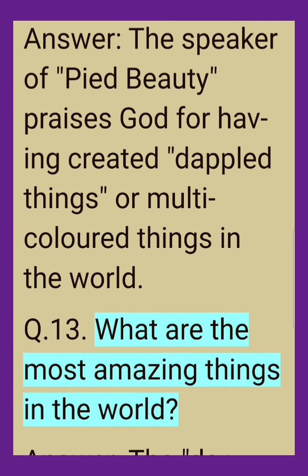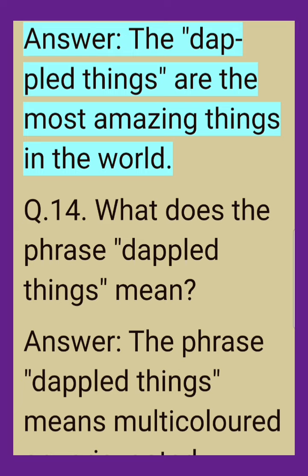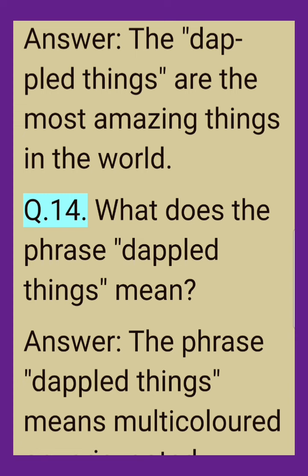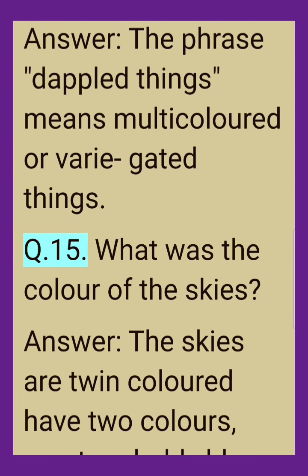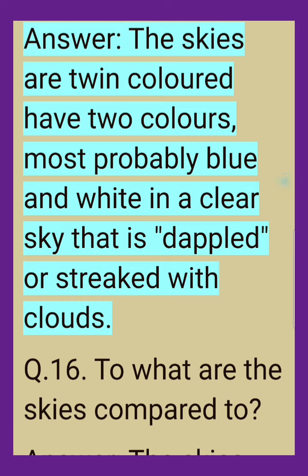Q.13. What are the most amazing things in the world? Answer. The dappled things are the most amazing things in the world. Q.14. What does the phrase dappled things mean? Answer. The phrase dappled things means multicolored or variegated things. Q.15. What was the color of the skies? Answer. The skies are twin-colored, have 2 colors, most probably blue and white, in a clear sky that is dappled or streaked with clouds.